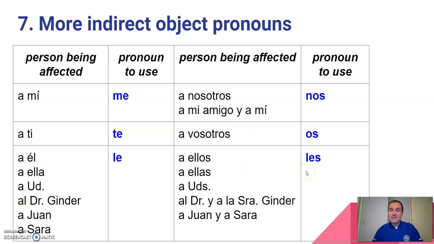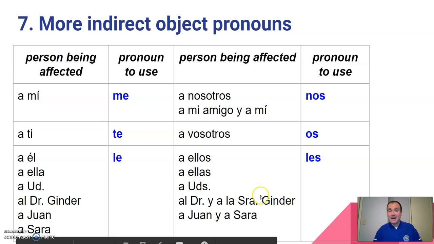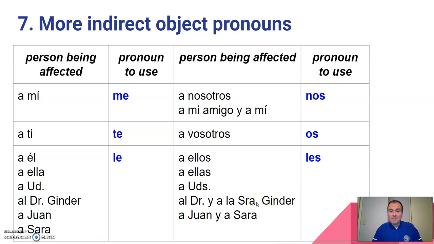And then with les, what they like or what all of you like, again, we've got to use that a phrase. Al Dr. Ginder y a la señora Ginder les gusta la pizza. Or a Juan y a Sara les gusta la pizza. We've got to use the a phrase in front of their names, and that les corresponds to a Juan y a Sara because we're talking about what they like to do. So this chart's going to be really important, and we'll practice some and come back to this chart here in just a second.